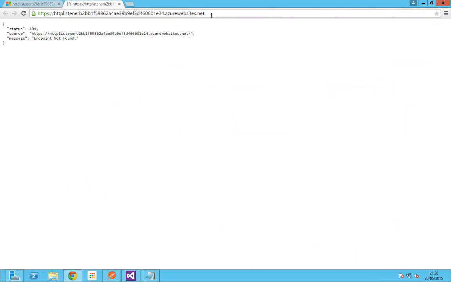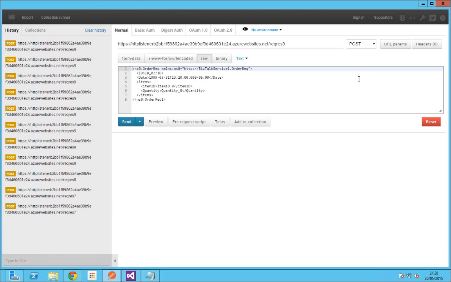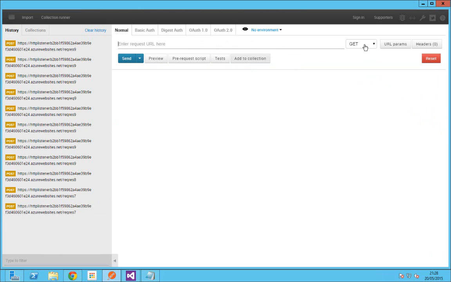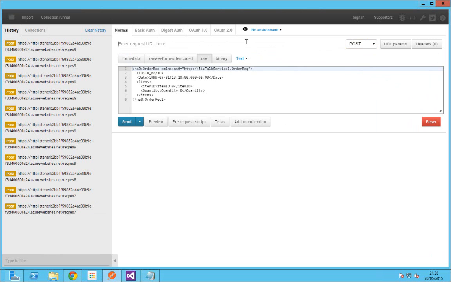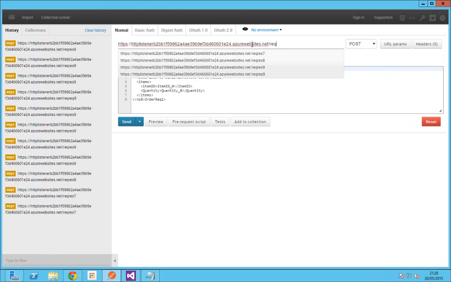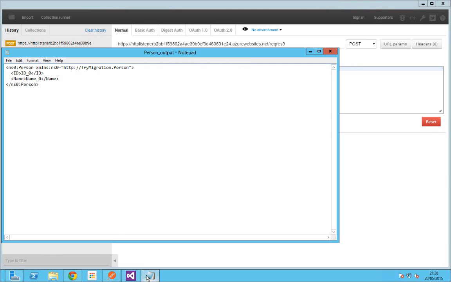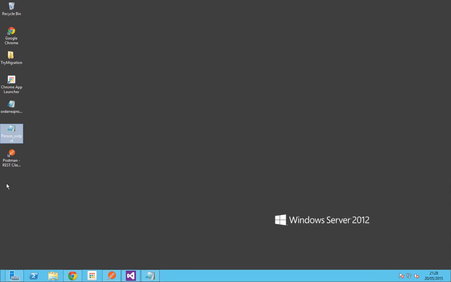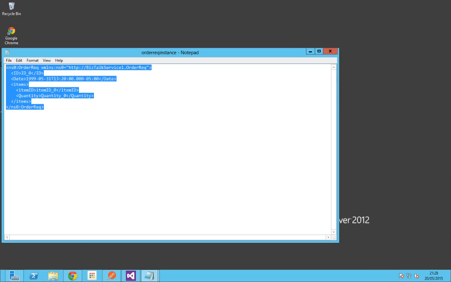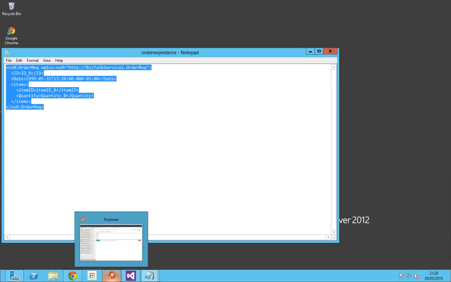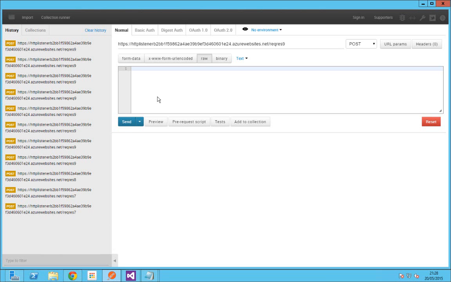Otherwise, click browse. Take this URL, go to Postman. Let us do it from this start. I'm going to post a message to this URL, to this relative URL which we gave in the HTTP listener. This is the method, which I already have. This is an XML instance, an instance of the XML schema which I've already created. Give the body, send the message.